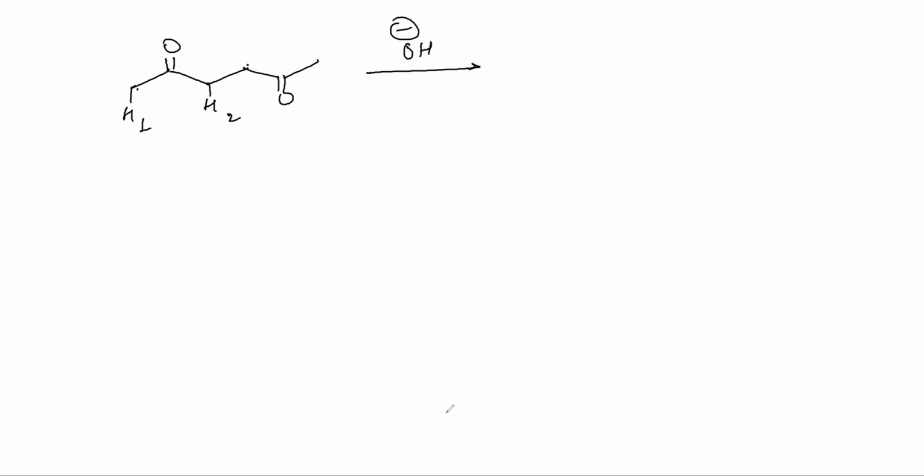Okay. Now think about this. I can remove both the H from my OH minus, isn't it? Now what is the first step of aldol? H plus is removed. Remember? What is the second step? When H plus is removed, we get an anion. What does that anion do? Can you tell me?